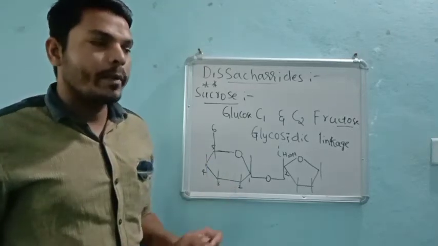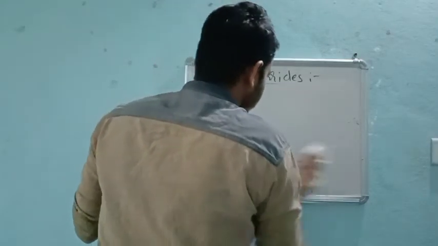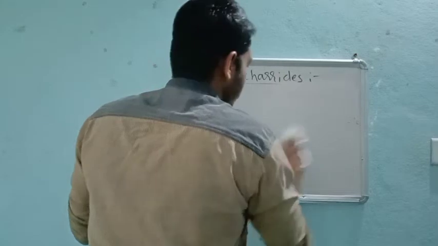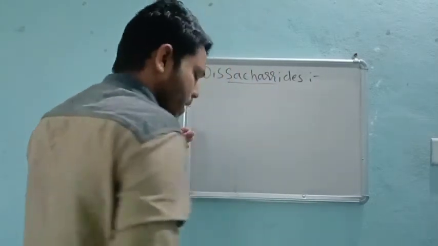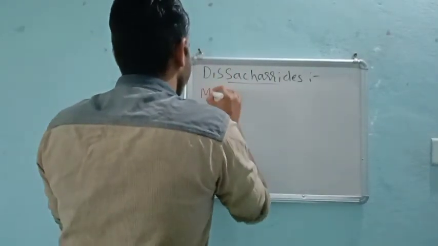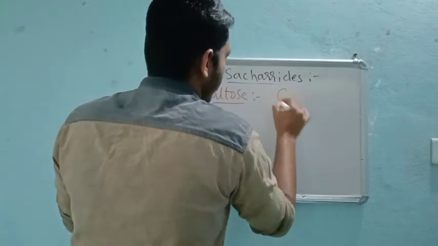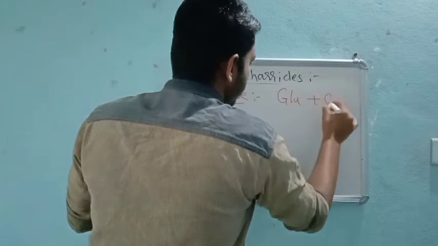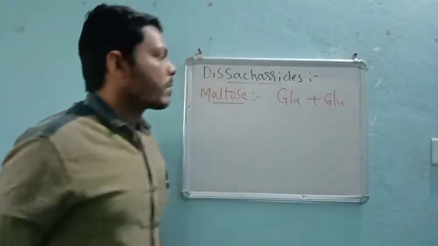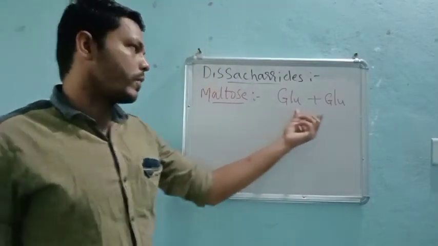So this is about sucrose. And now coming to maltose. In maltose, when we see the monomeric units, they are glucose as well as glucose, right? Here always glucose plus glucose form a glycosidic linkage. You just remember these monomeric units, because these are also very important.